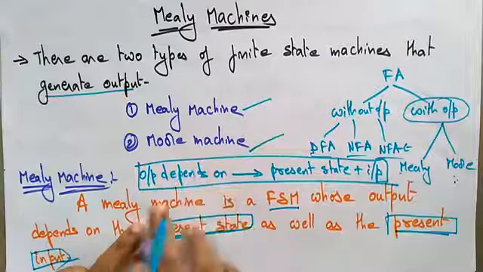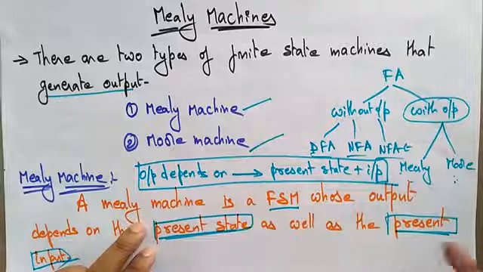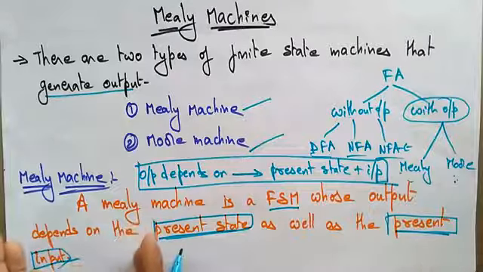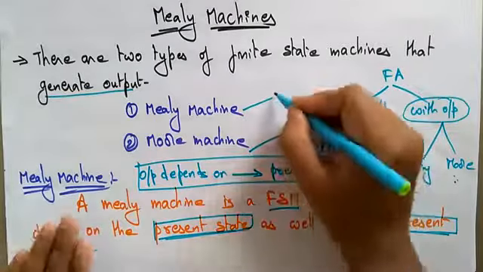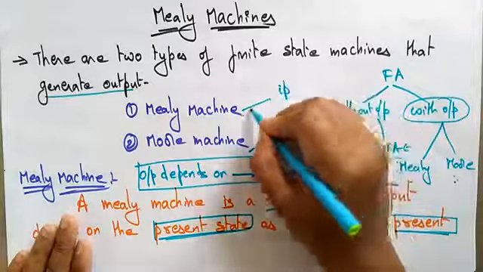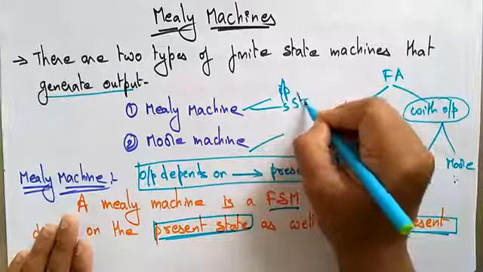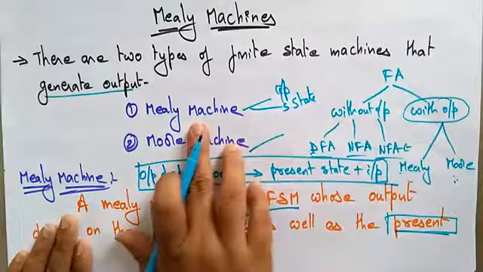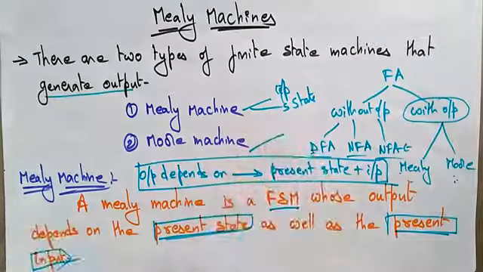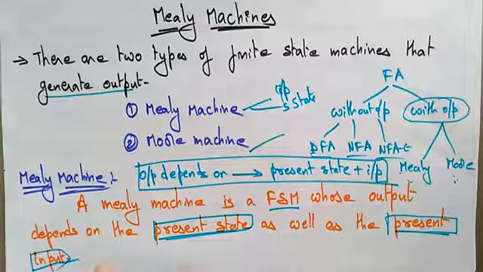In the Moore machine, the output depends only on the present state, but in the Mealy machine it depends on the present input as well as the state. Remember this. The Moore machine's output depends only on the present state, not on the input. Okay, so don't be confused.